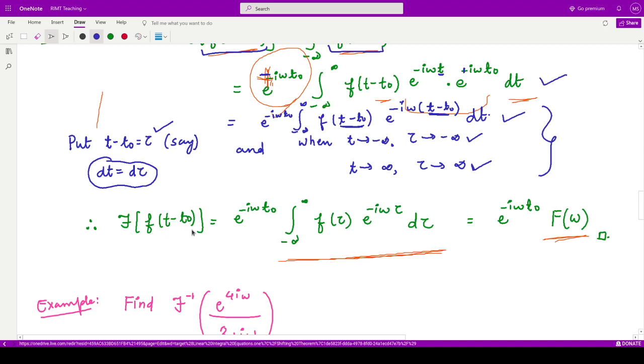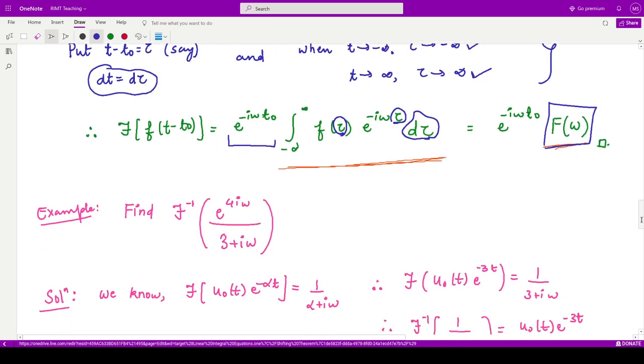So when you substitute all these limits into our given function, the Fourier transform of f of t minus t naught is equal to e to the power minus iota omega t naught, integration from minus infinity to infinity of f of tau e to the power minus iota omega tau d tau, right? And by definition, this is equivalent to F of omega, because in the definition it does not matter what variable we are using. What matters is that we perform the integration with respect to the same variable which is present here as well as here. So according to this definition, this is the proof.